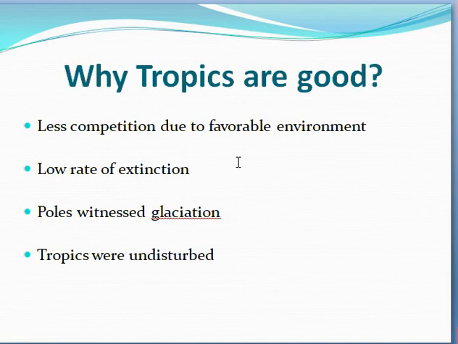Tropics face less competition and less extinction. Species go extinct at a low rate as compared to the high rate in the polar region and other temperate regions.